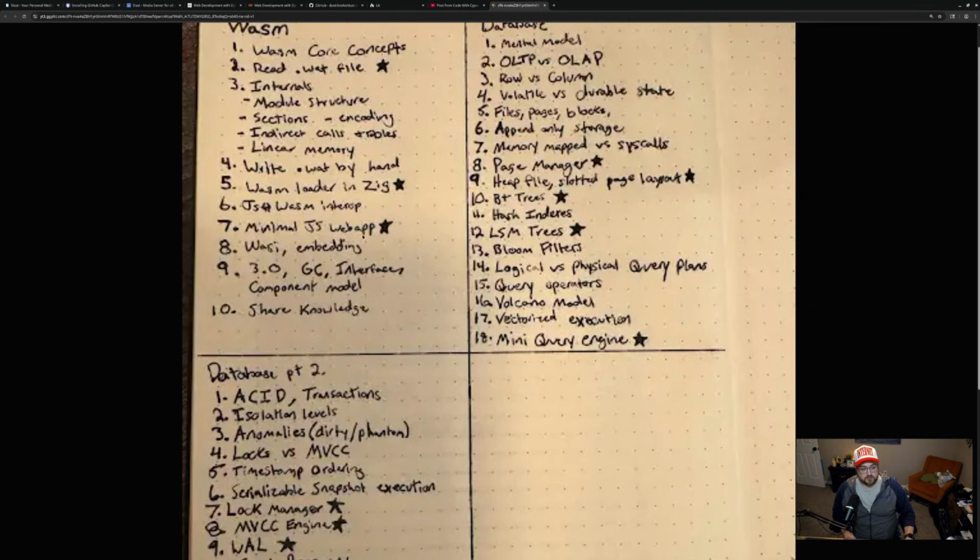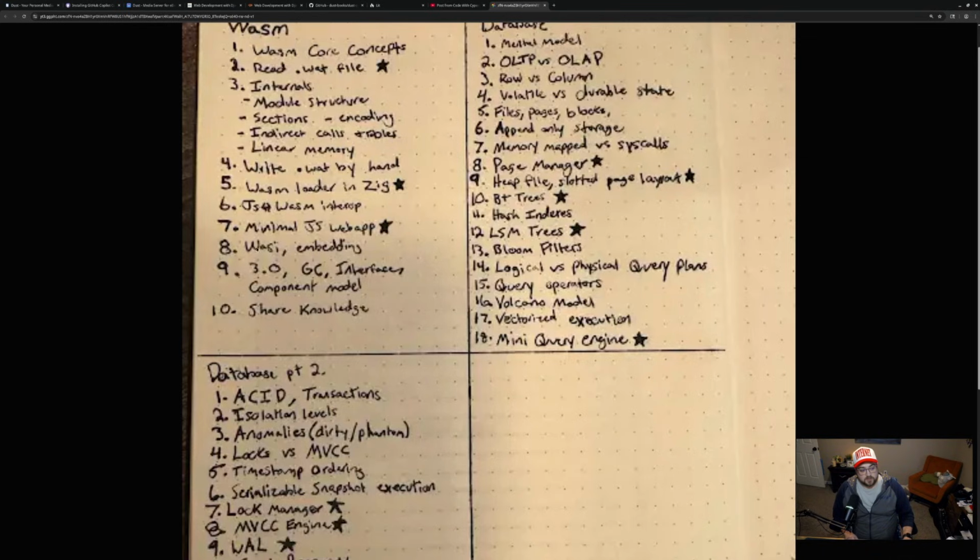And then I'd like to build a minimal JS web app. I don't know how possible this is, but I think that this is going to be an opportunity for me. Actually, minimal is subjective, so it is very possible. But to meet my expectations for what I'd like to deliver, I don't know how possible that will be. My expectation here is that I will write as little JavaScript as possible and try to manage as much as I can through WASM and get an idea of what that looks like. There's overhead with communicating between WASM and JavaScript and going back and forth. So I kind of want to be mindful of that as well and try to come up with a solution that essentially minimizes the talk between the two.